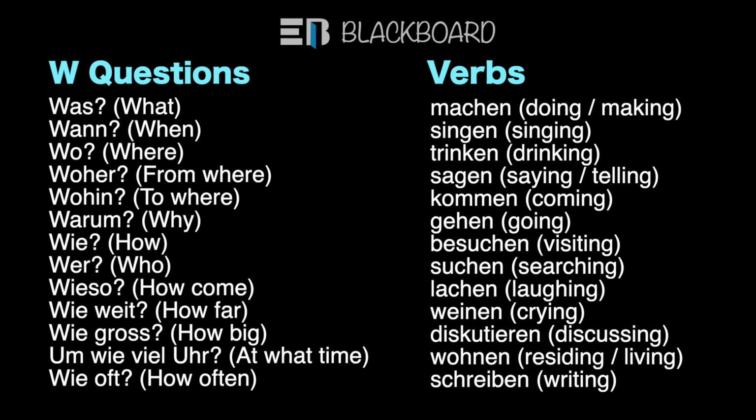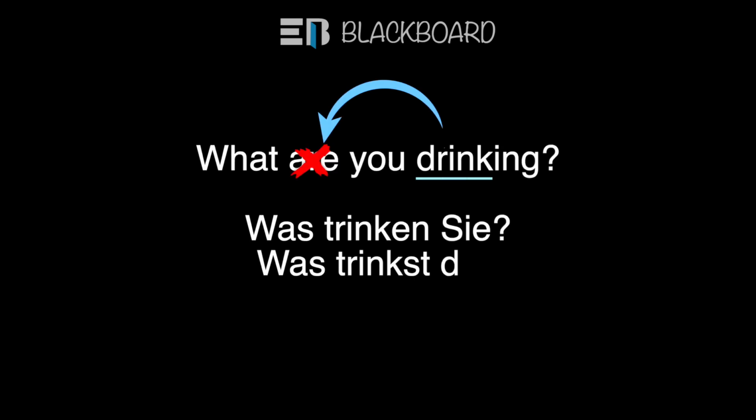For example, let's pick the W question was and the verb trinken. So you can make the question, what are you drinking? According to the rule, are will not be used in the sentence, and drinking, which is the verb, will come at the second position. So in German, the sentence will be: Was trinken Sie? Or if we use the informal you, then: Was trinkst du?